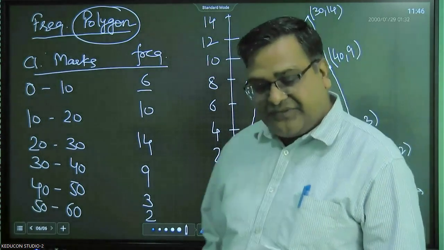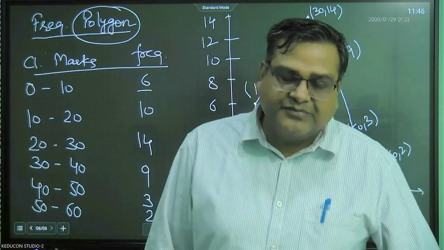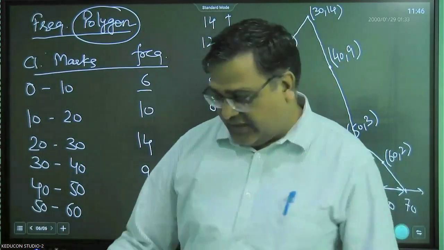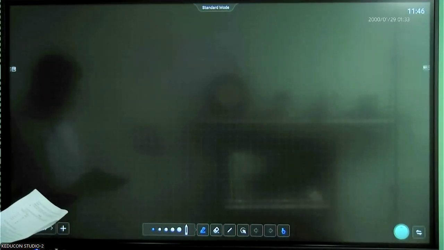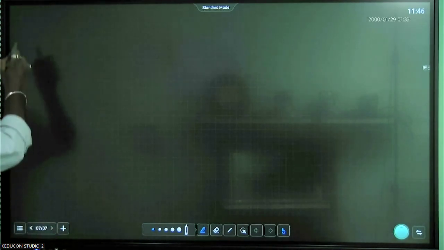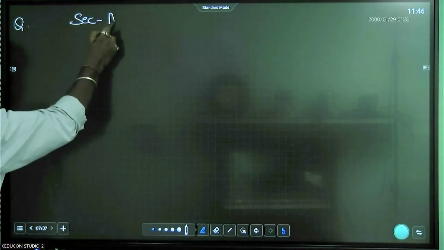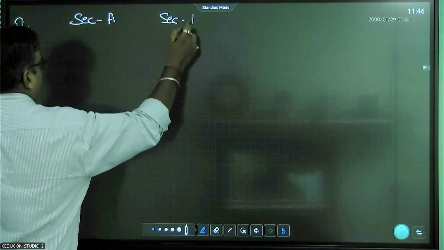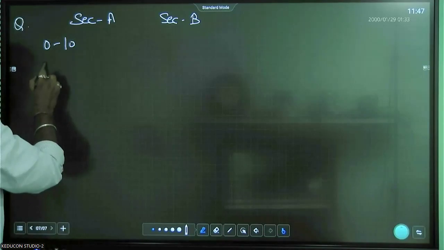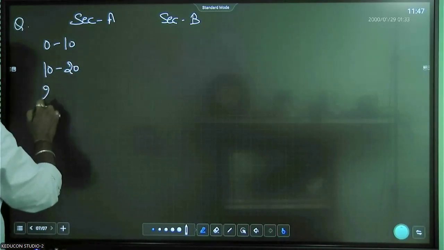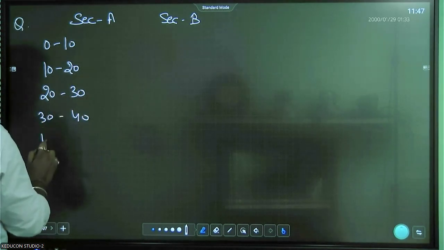Another thing we have is you have to draw 2 frequency polygons on the same graph. That is a comparative graph. So we'll understand that also. We'll take one more question for that type. So we have this question and we have 2 datas: section A and section B. The class intervals are 0 to 10, 10 to 20, 20 to 30, 30 to 40, and 40 to 50.